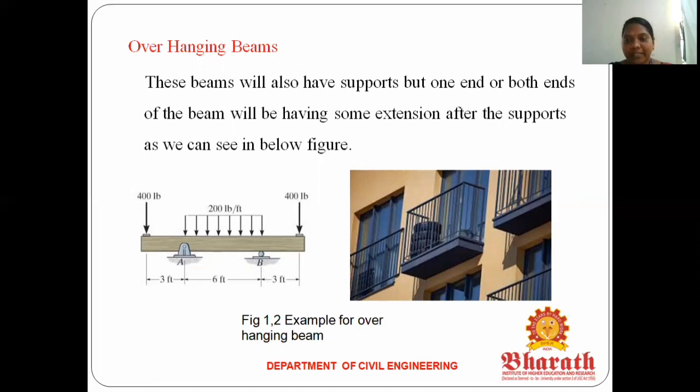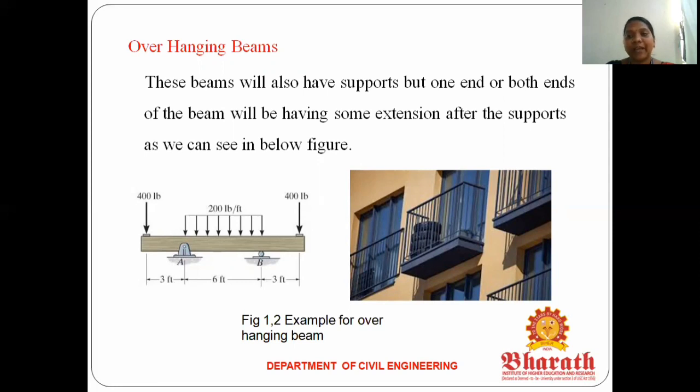You can see the first image here. The first one is a hinged support. The second one is a roller support. After the roller support, the beam extends beyond the support. That is called an overhanging beam. With either one or two or three supports, if the beam extends beyond the support, that is called an overhanging beam.